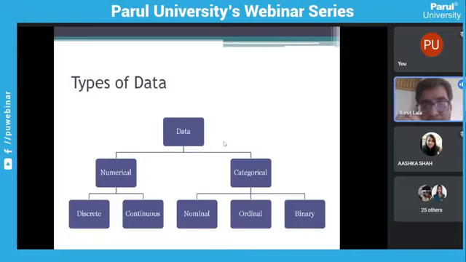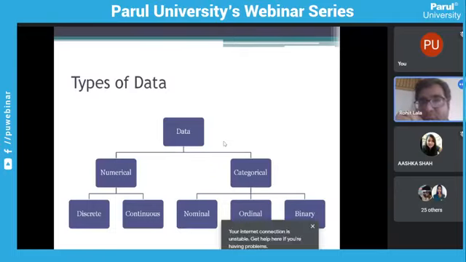Always remember, numerical data comes in two forms: discrete or continuous. Discrete data is like 1, 2, 3, 4, 5, 6, which is rounded and not on a continuous scale, like the number of counts or the number of students in a class. They would be whole numbers: 10 students, 15 students, 25 students.